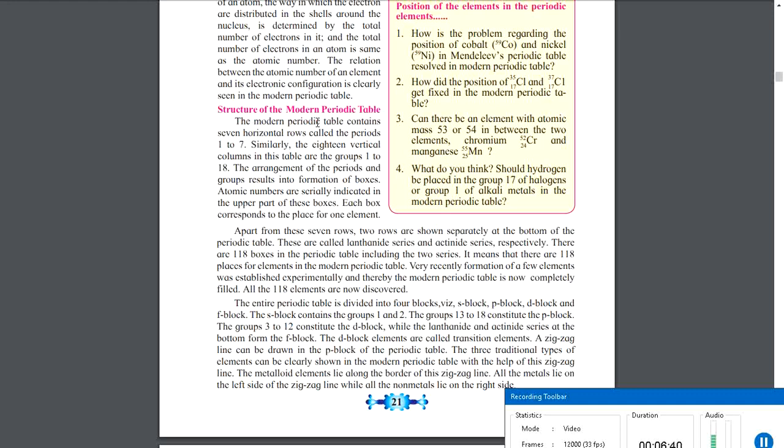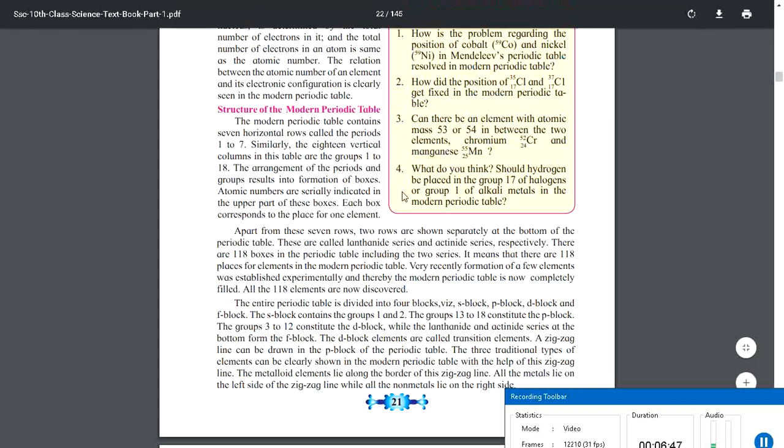The author wants to say that the modern periodic table contains 7 rows, rows meaning horizontal rows, called periods 1 to 7. Similarly, there are 18 vertical columns, vertical means like a standing pole, which are called groups 1 to 18. So the basic thing is there are 7 rows and 18 columns.